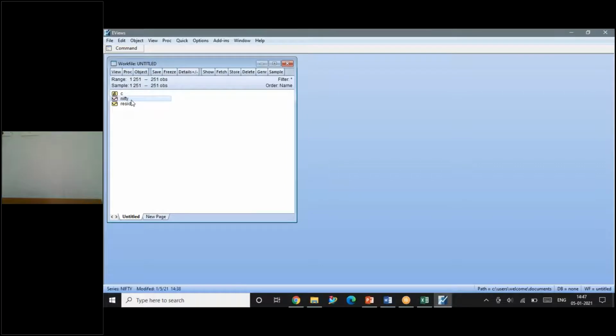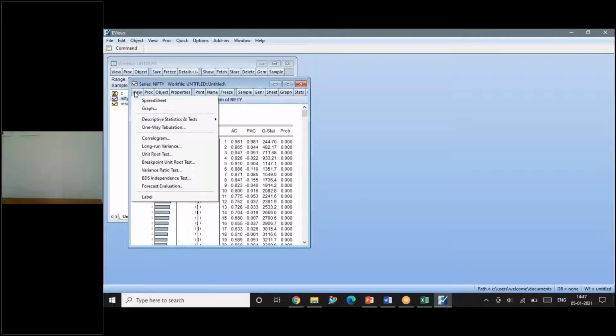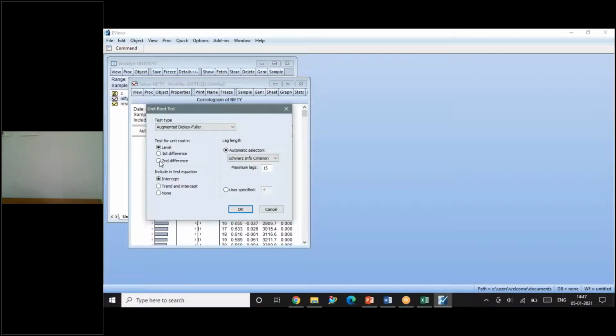From the graph itself, I told you, you can even test it with the unit root. I'm going to the same data set, view unit root. At level data, I'm not doing anything. Here, instead of intercept, I'm choosing none because it has the pattern called random walk without drift. By looking at the graph, you can understand in the trend equation what value you should choose.